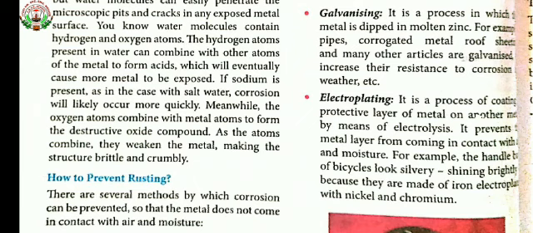Electroplating is a process of coating a protective layer of metal on another metal by the process of electrolysis. So these are the various methods by which we can prevent corrosion.